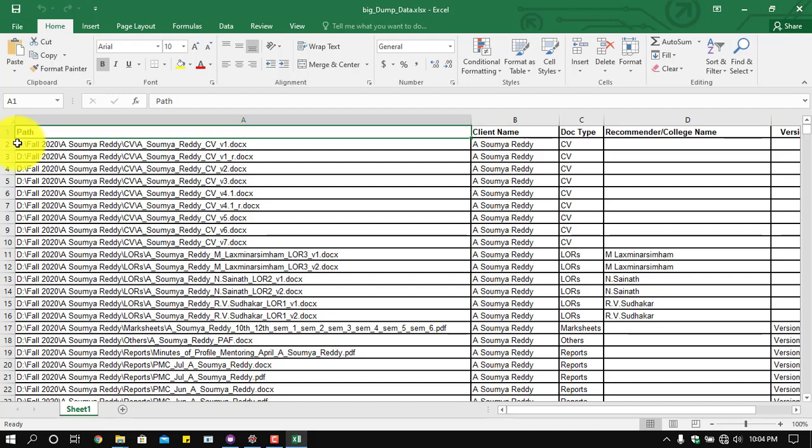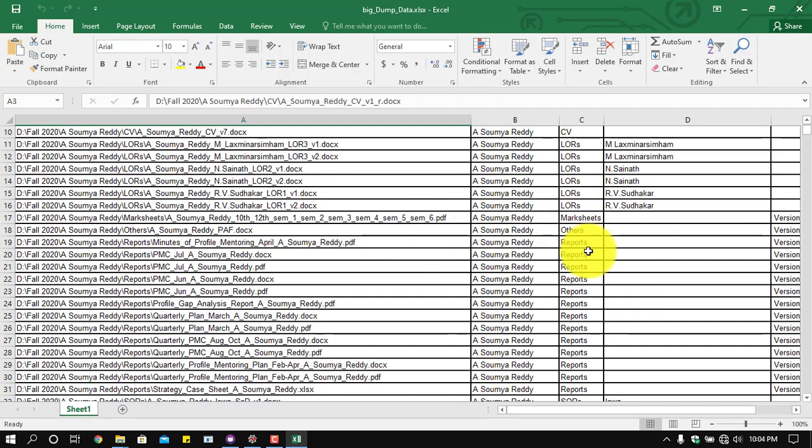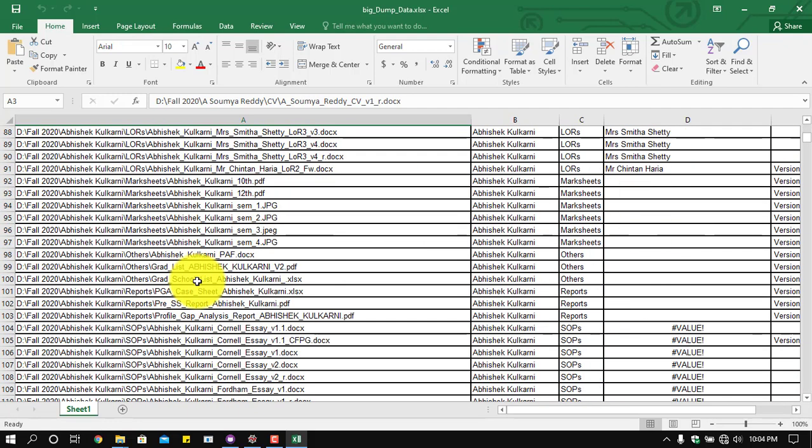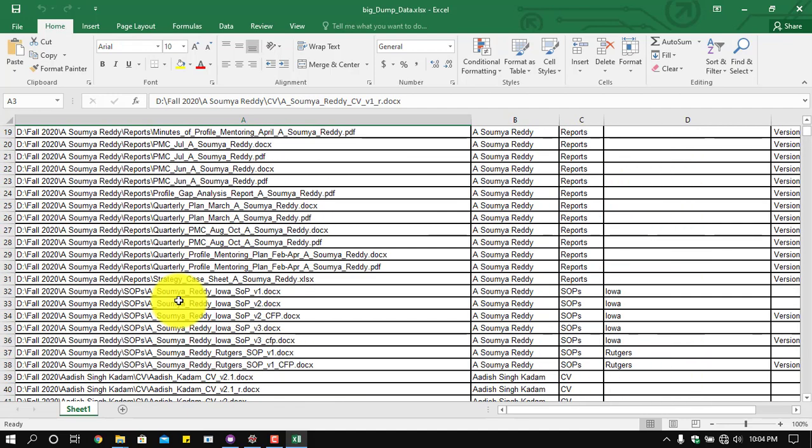You can see the path is given here. The path actually drives to the real doc files and PDF files, with different names: CVs, LOR, SOP, mark sheet, report card. So this is a very big problem when searching by one name or typing. If I type one name, suppose there may be more than one student with the same name. So I came up with that idea, and we worked on that.